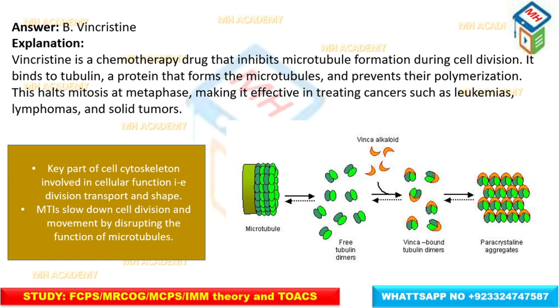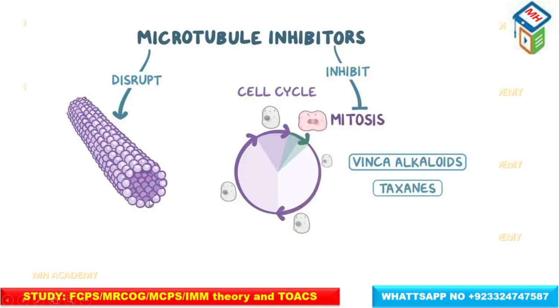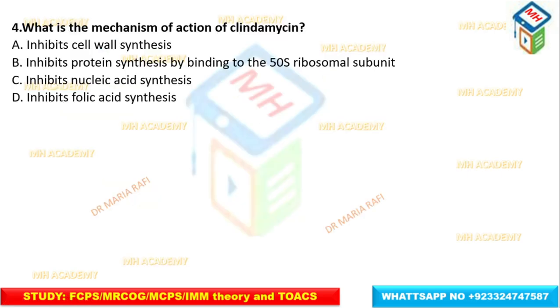Microtubules are a key part of the cell cytoskeleton involved in cellular functions, that is division, transport, and shape. Vinca alkaloids such as vincristine slow down cell division and movement by disrupting the functions of microtubules, so they help in the treatment of cancer. Again, a diagram showing you the disruption. Here, this is the cell cycle, in which the phase of mitosis is inhibited by vinca alkaloids, and the cell cannot divide further.